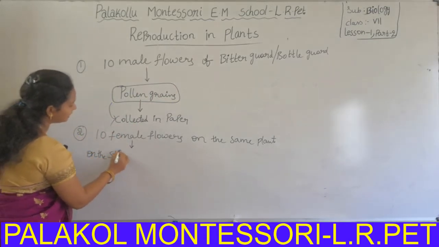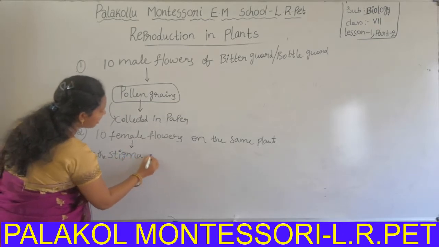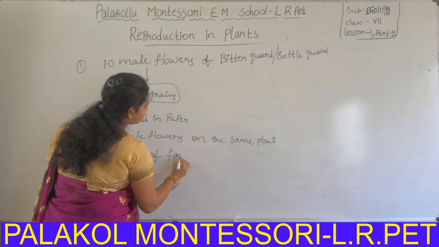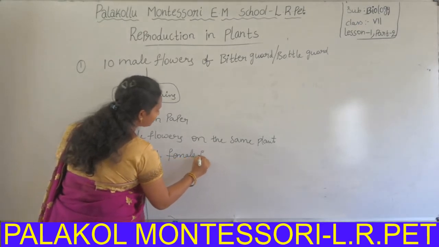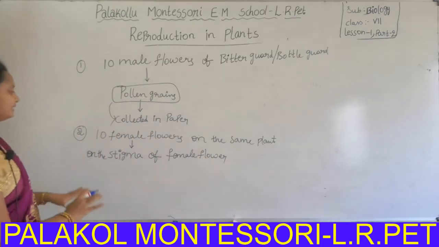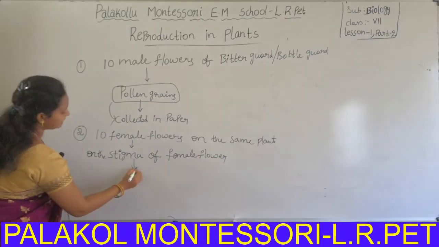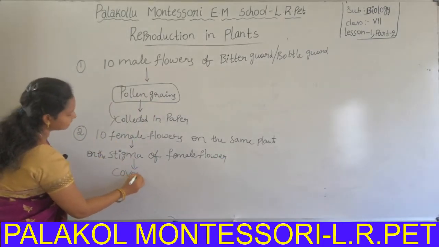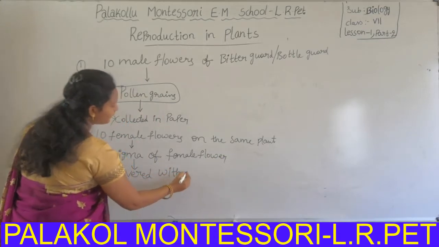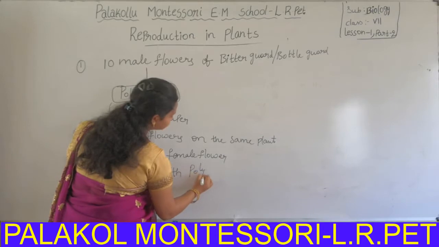stigma of the female flower. Then these flowers are covered with polythene bags.